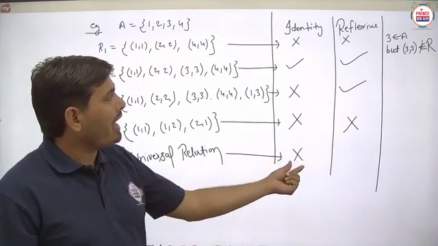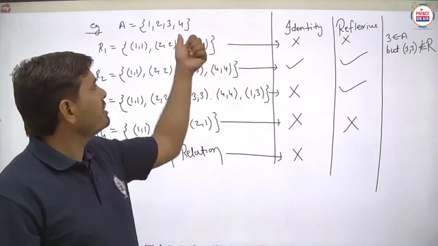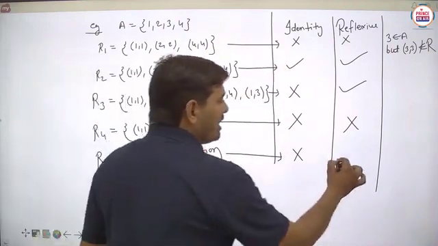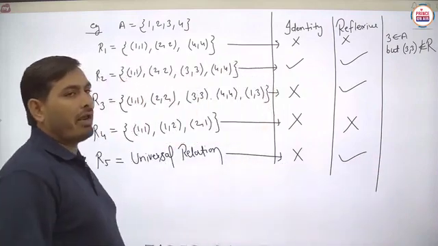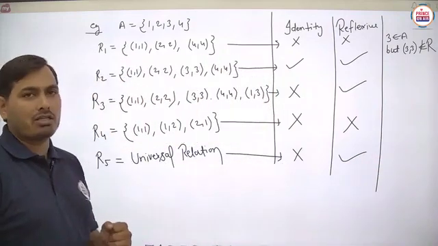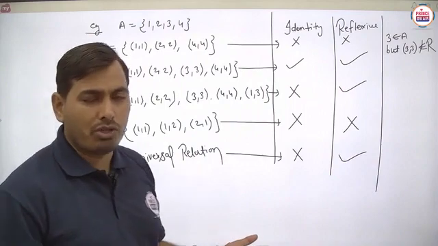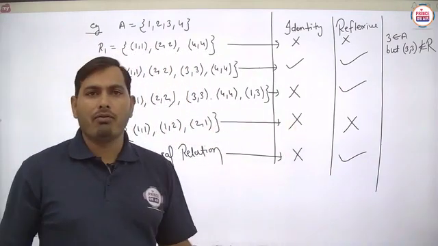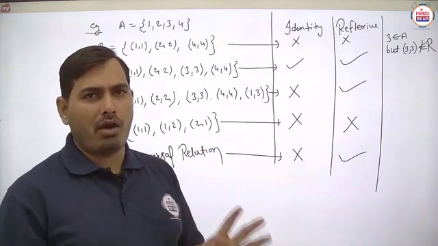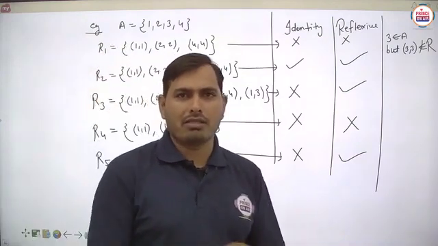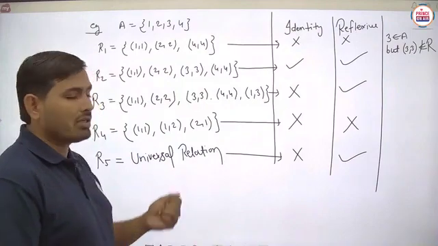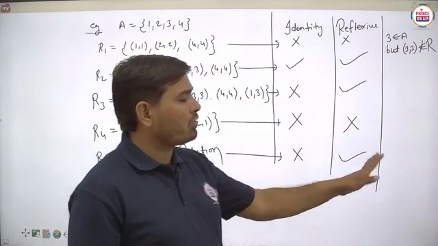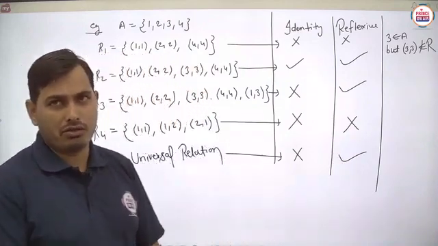So basically any universal relation on this particular set is not said to be the identity, but you can say that it is reflexive, because in this universal relation 1, 1 is also there, 2, 2 is also there, 3, 3 as well as 4, 4. Each and every pair is available. That's why we can easily say that any universal relation is always reflexive in nature. Is it clear?